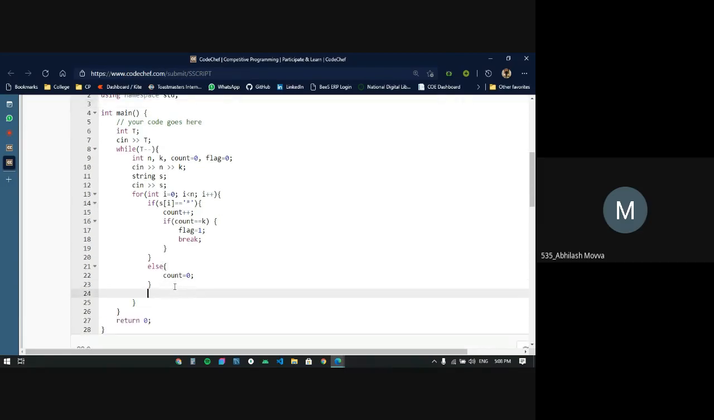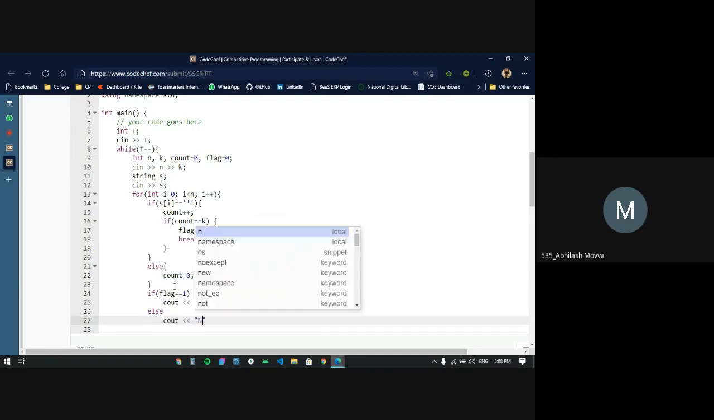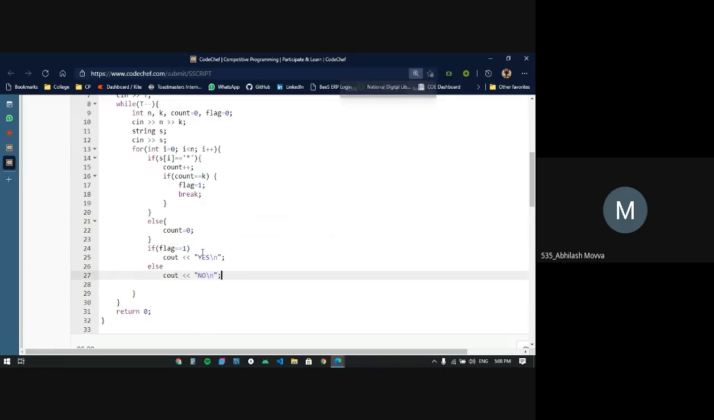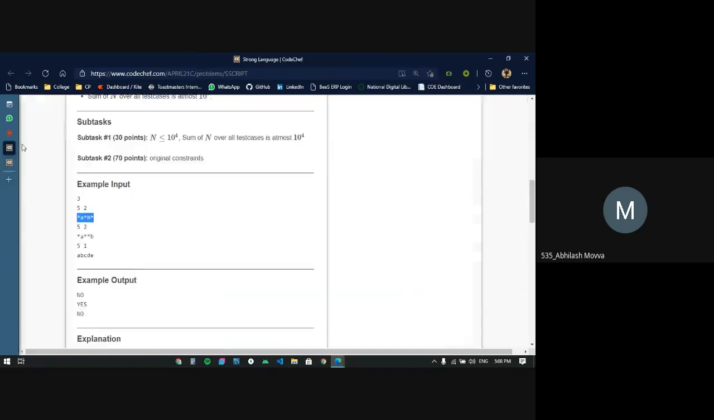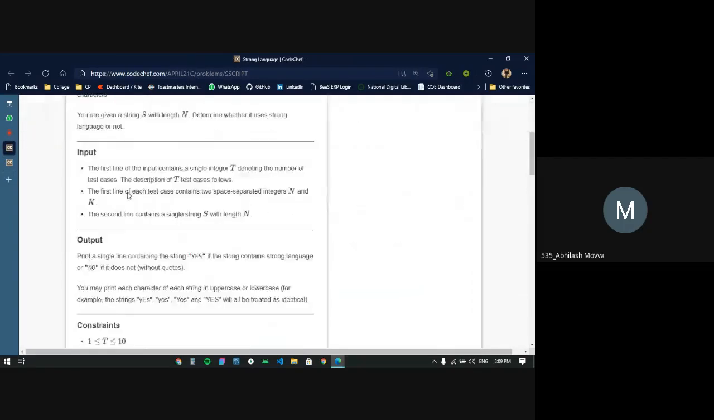That's it. Now it's as simple as checking the flag variable. Only if the flag is 1, I'm printing yes, my given string is using strong language. Else, what if it is not equal to 1? We are just going to print no, our string is not using any kind of strong language. So this is the approach, or the code, for the strong language problem.